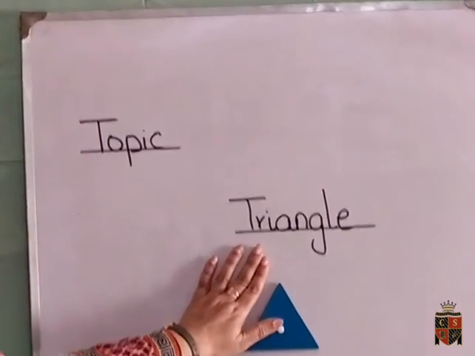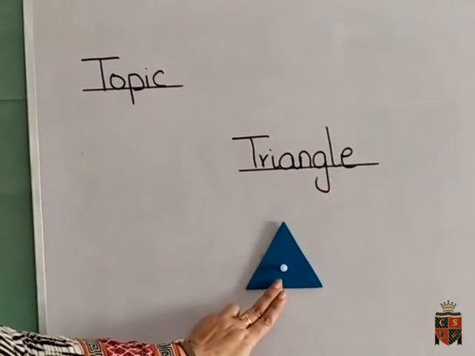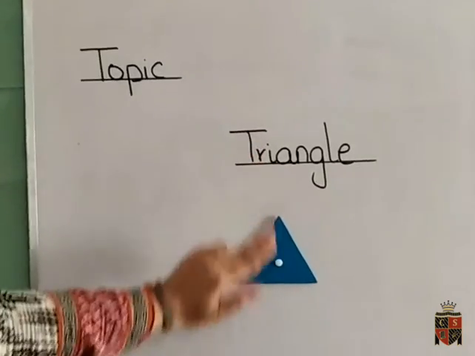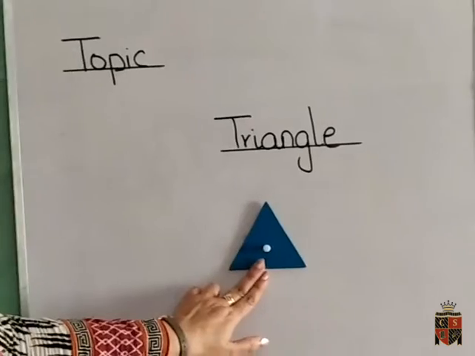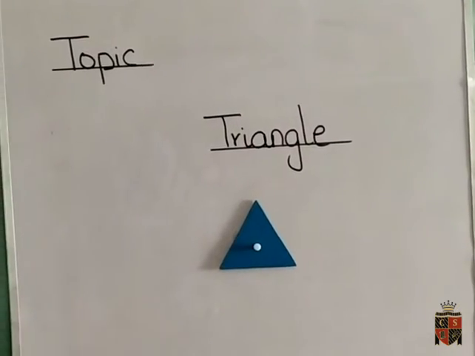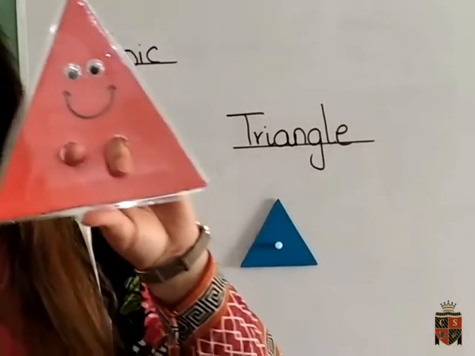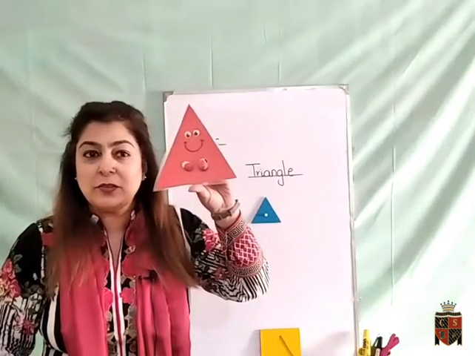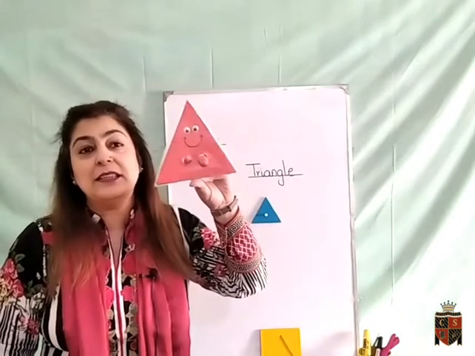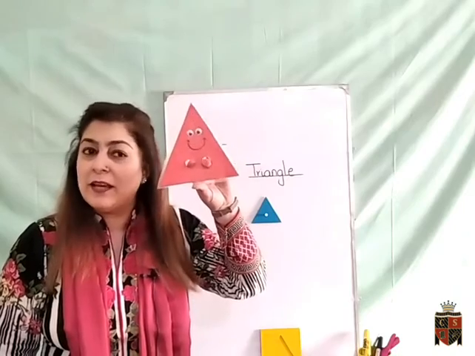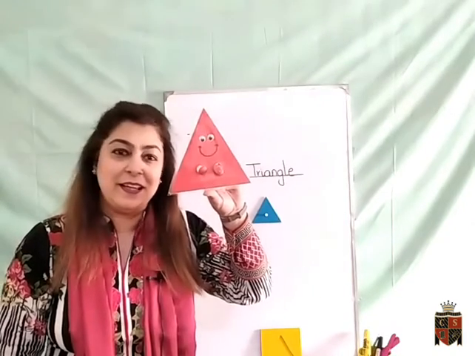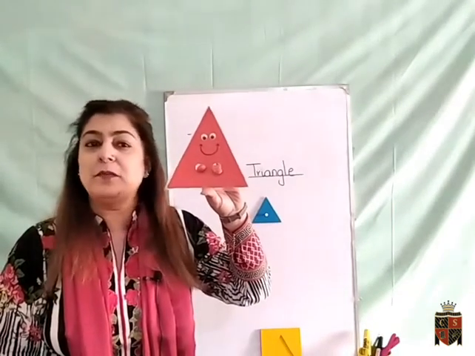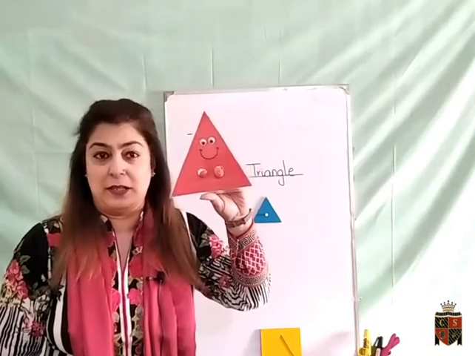This is a triangle. Now children, see who is here to meet you. What is this? This is a triangle. Today triangle is here to meet you and say hello to all of you. Say hello to triangle. Yes, say hello. Wow, triangle is happy.